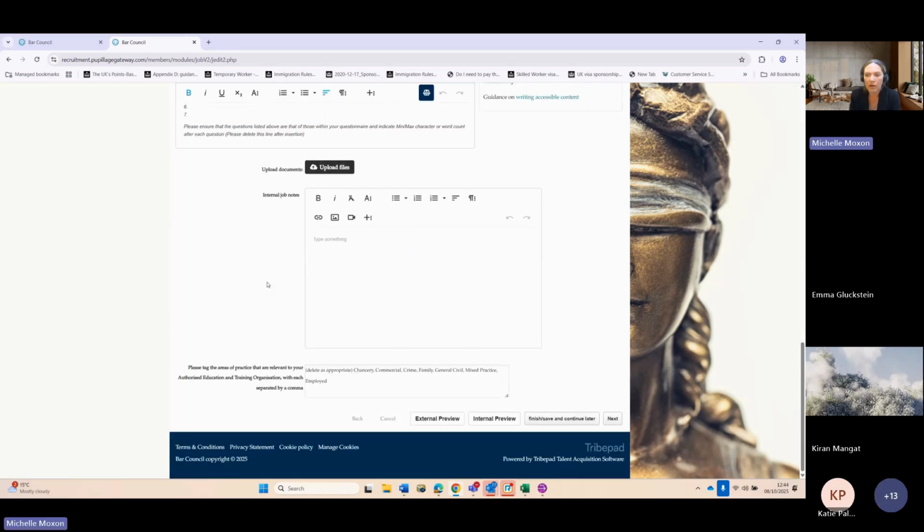Then the next part of that, you come down to this section here where it says please tag the areas of practice. So we ask you in this section to name any searchable words that candidates can use when they're searching for a job. So we've got the ones here like commercial, crime, family, employed, etc., so that they can search them easily within the search functionality. Once that's done, you can click external preview and it will show you what your job advert will look like.